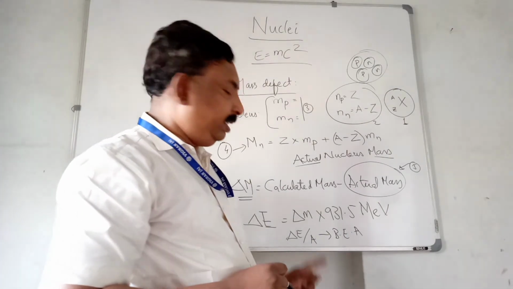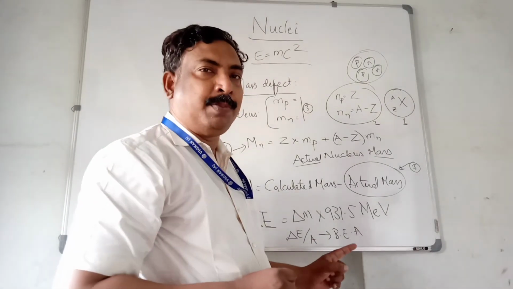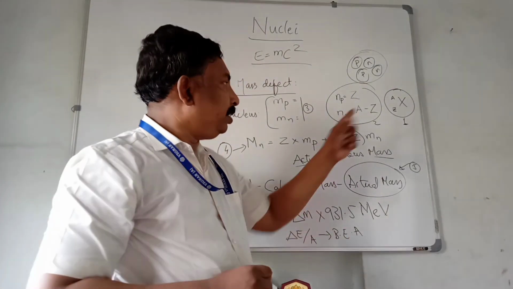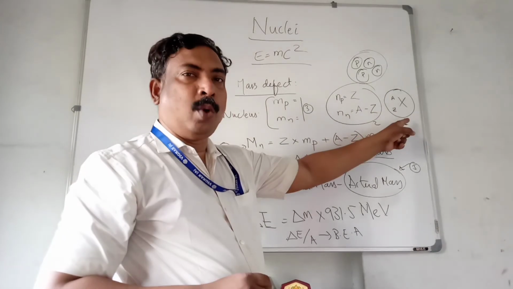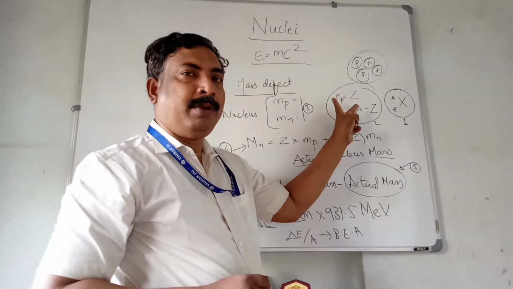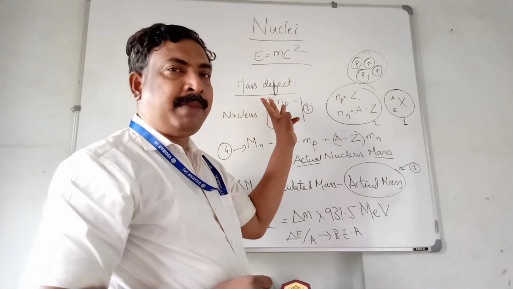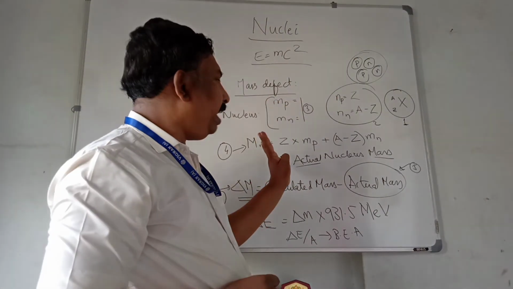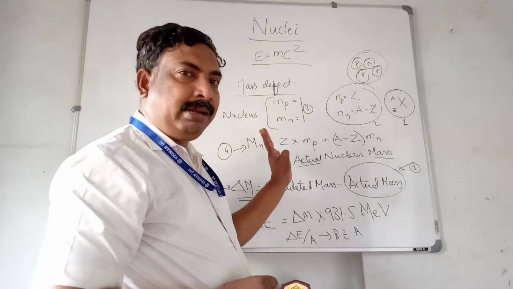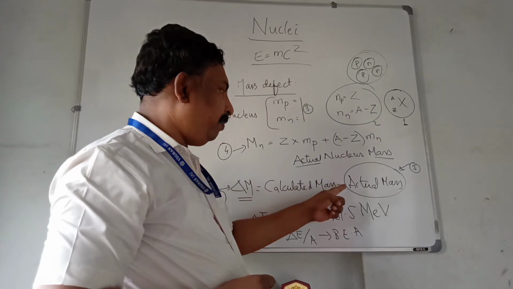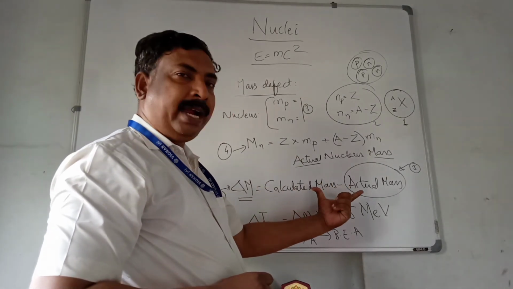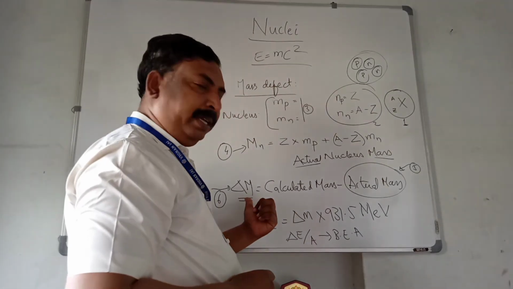The binding energy per nucleon depends upon what the question asks you to calculate. So follow the steps. Look at what element, find out the number of protons and number of neutrons, and find out the mass of proton and mass of neutron. Calculate the calculated mass and look at the actual mass given in the question. Find the difference, that will be the mass defect.